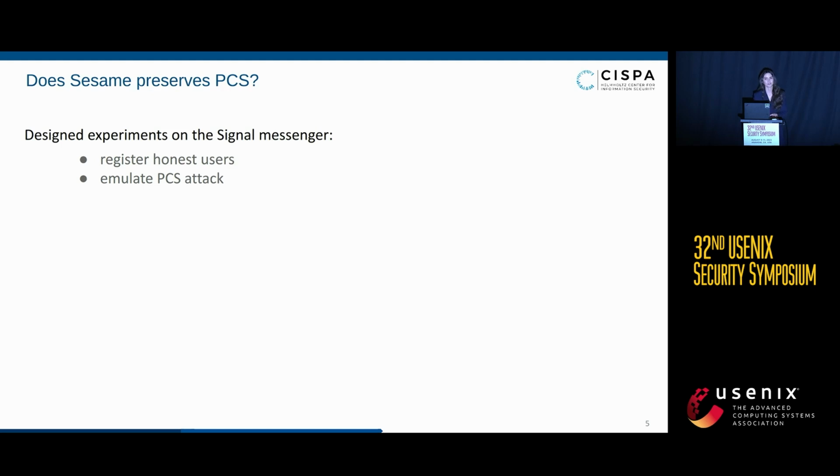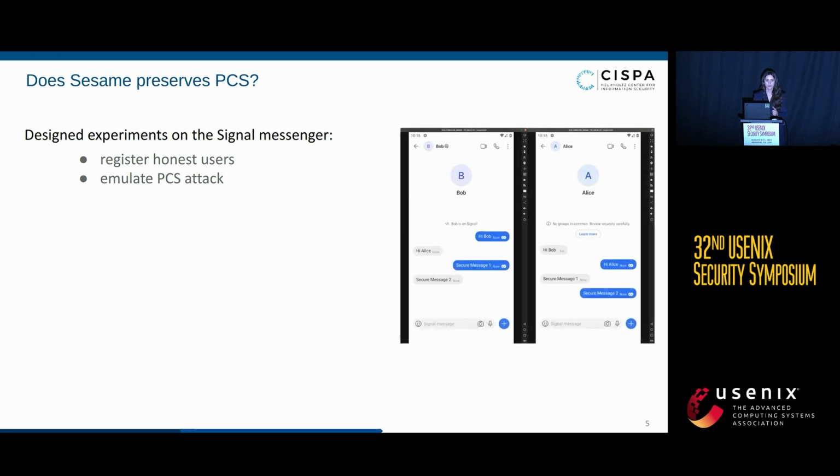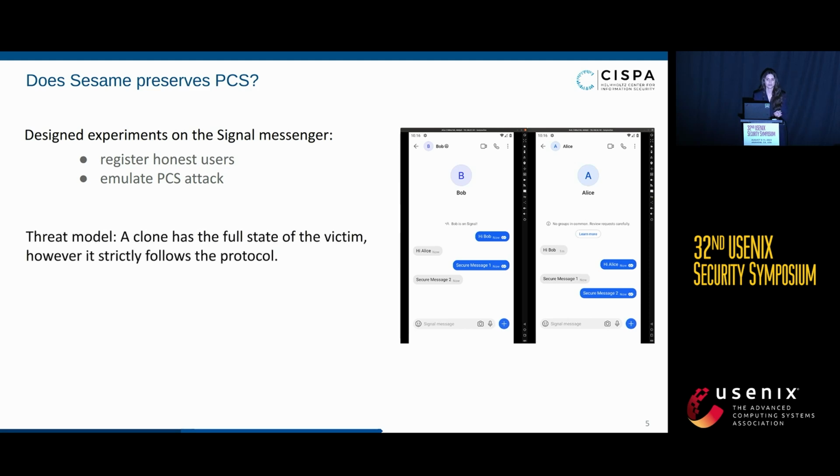To answer that question, we designed some experiments on the Signal app itself. To do that, we used some Android emulators to have two running devices where we installed the Signal application from the Play Store. Then we registered two honest users, and using this emulator, we would perform the PCS attack. During our experiment, the threat model is slightly different, because while the victim is fully compromised, so the attacker knows the full state of the victim, we restrict the attacker to strictly follow the protocol, meaning that it can only interact with the other parties through the user interface of the application.